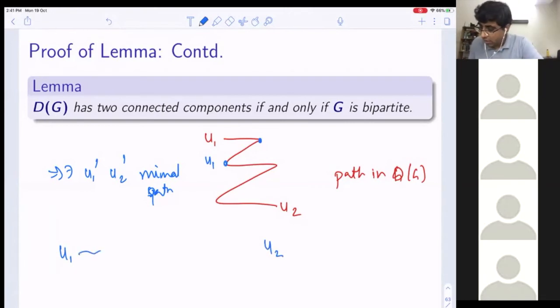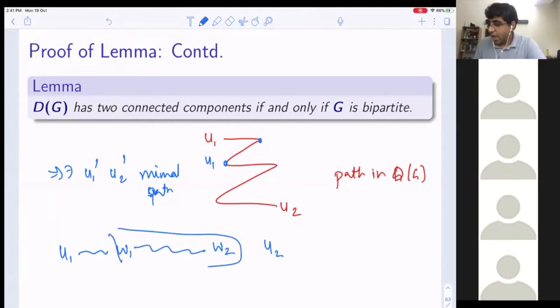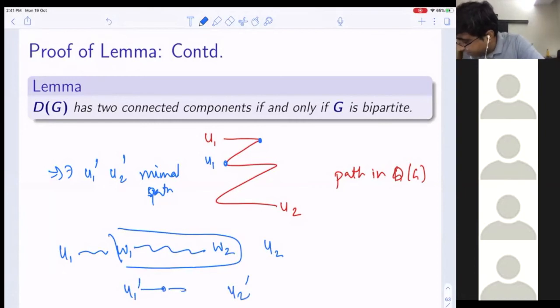I go here and I encounter some W1. Then when I go from here, I encounter W2. Okay, then this is also an odd path, so I take this one. Okay. I can keep doing this till I find some U1 prime, U2 prime, such that every other vertex appears